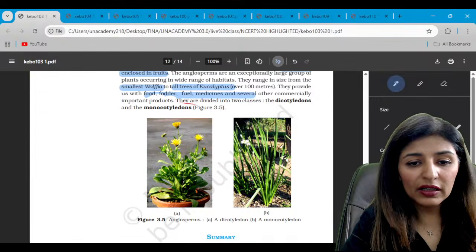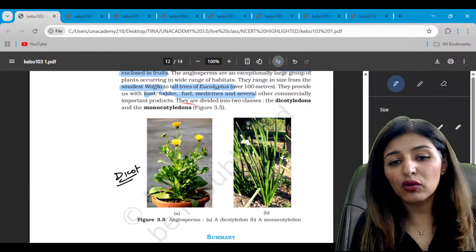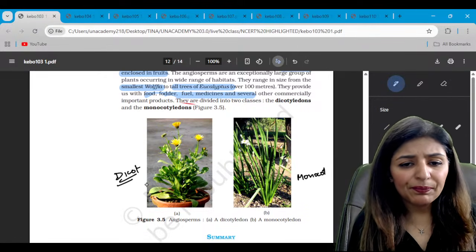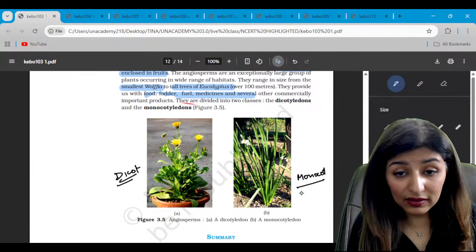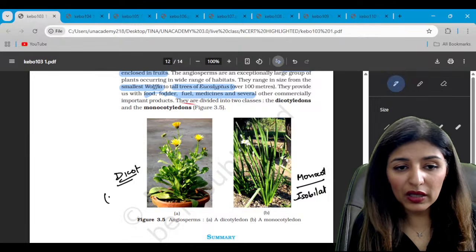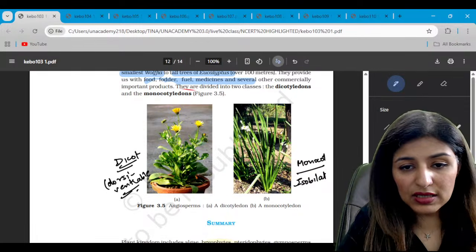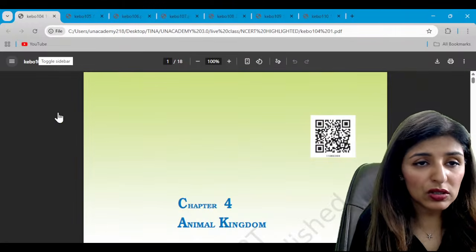The diagrams are done, and these two diagrams, one is of dicot and the second one is of monocot. How do we identify? Multiple factors. First of all, in this we have an isobilateral leaf, while in dicots we have dorsiventral leaves. So easily identifiable. So this is dicot and monocot, and with this the plant kingdom is also done.